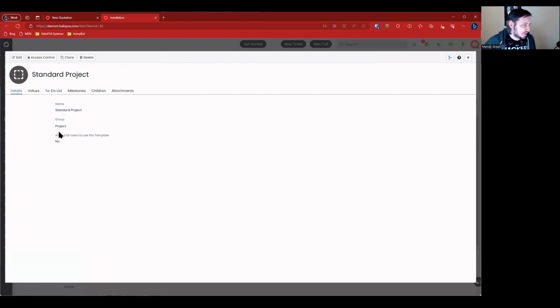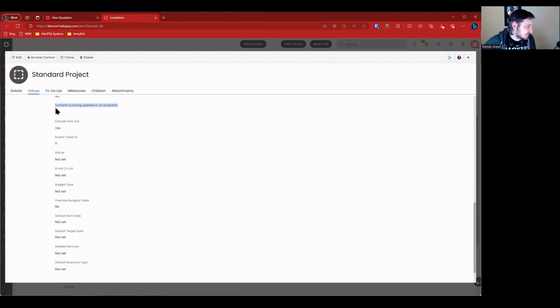End users, which are contacts in the Halo world, cannot use this template. And the values: we've got ticket type project, standard project, summary, no details, status is new. It goes to the project's team on an unassigned agent, P3. We can see everything else here is not set. We're not going to show it to end user unless we want it visible in the portal. We can change that. We're not forwarding incoming updates to all recipients.